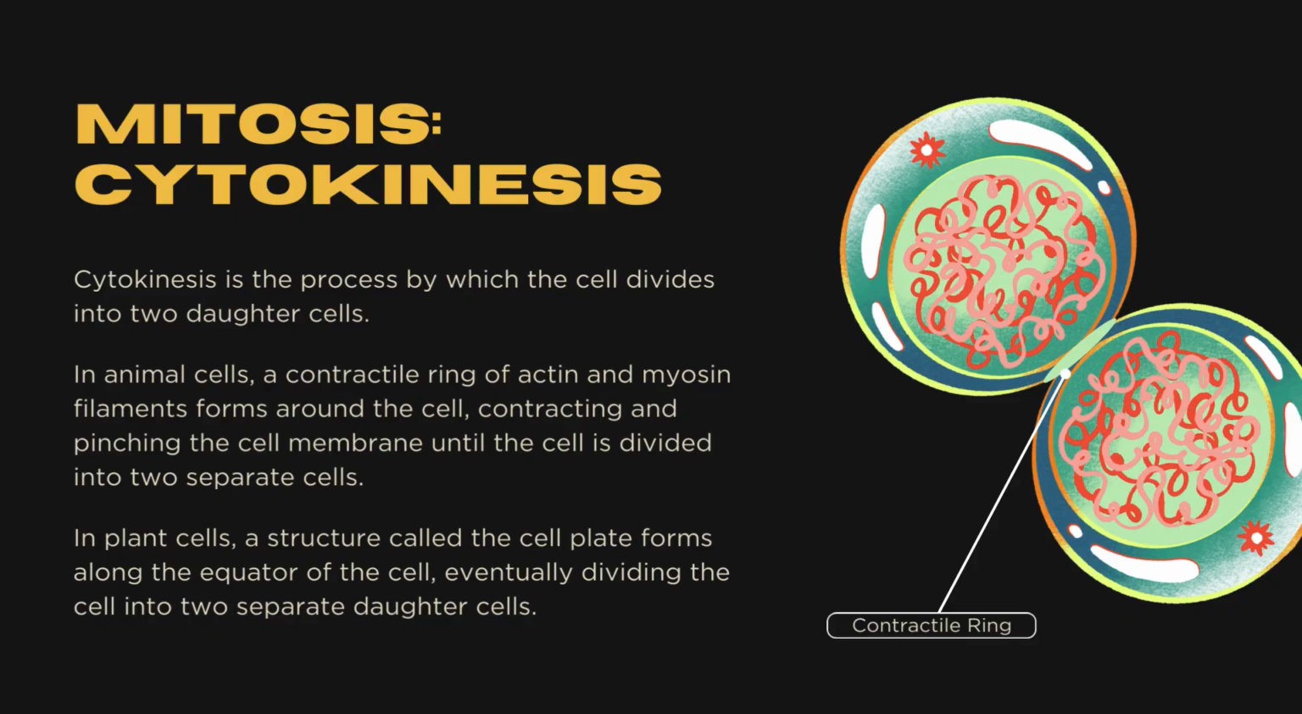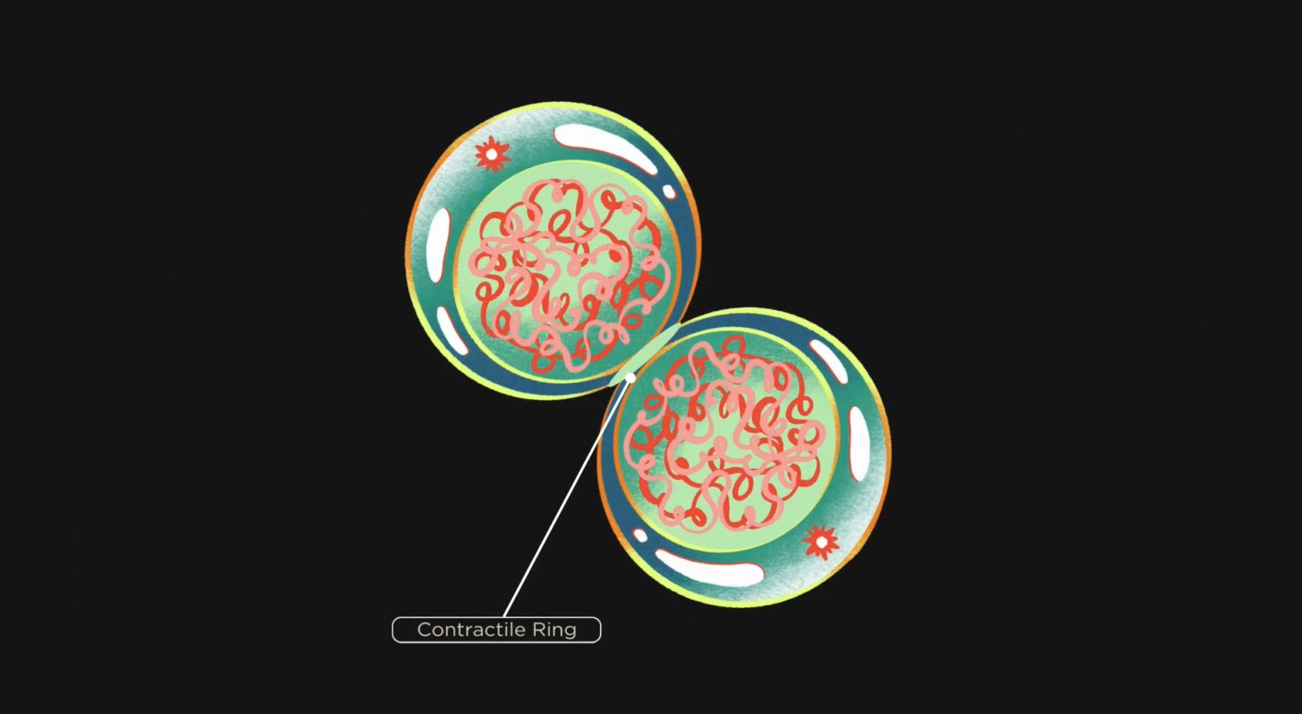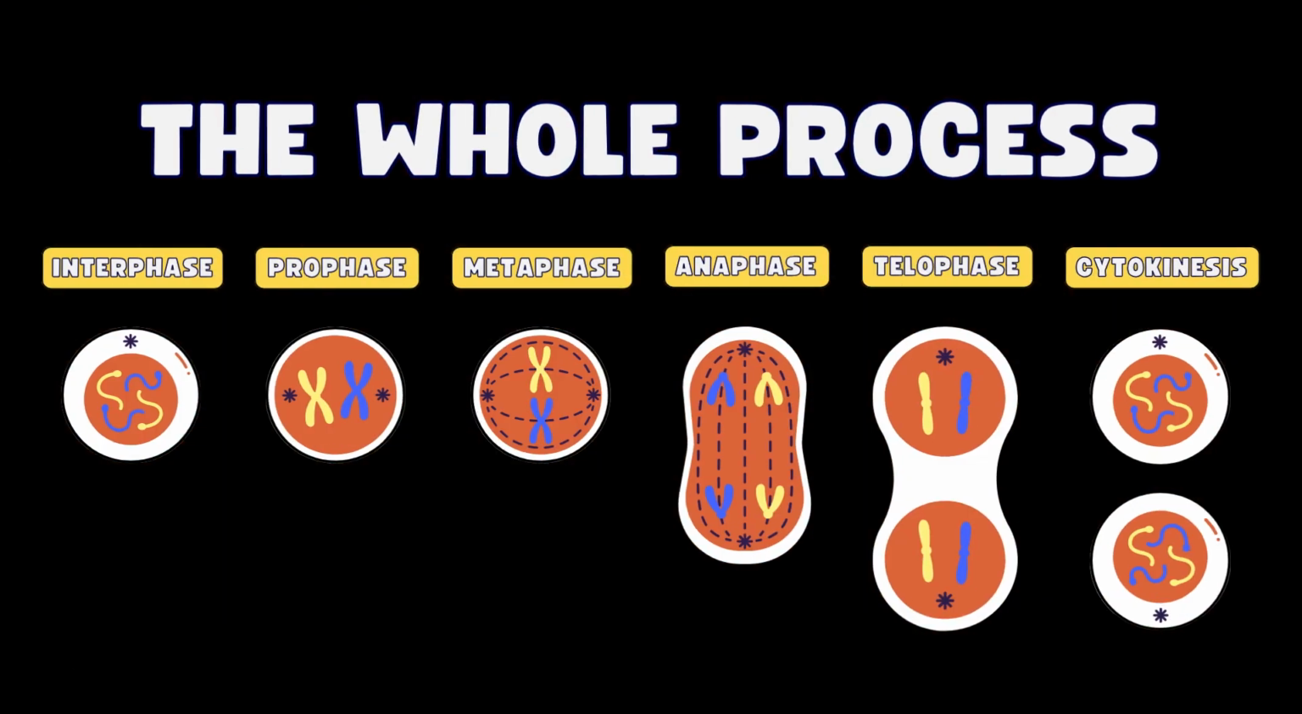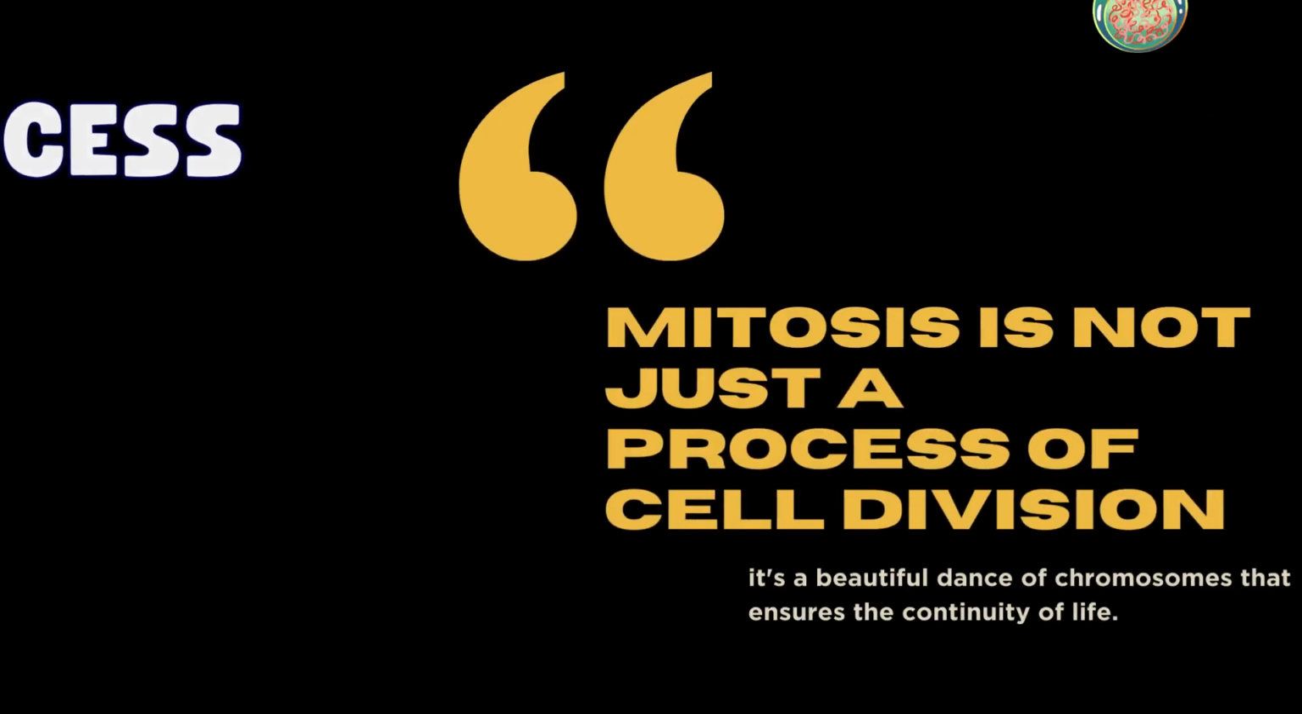Cytokinesis. Cytokinesis is the process by which the cell divides into two daughter cells. In animal cells, a contractile ring of actin and myosin filaments forms around the cell, contracting and pinching the cell membrane until the cell is divided into two separate cells. In plant cells, a structure called the cell plate forms along the equator of the cell, eventually dividing the cell into two separate daughter cells.